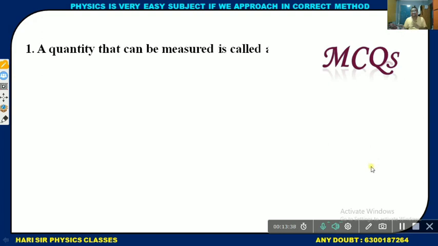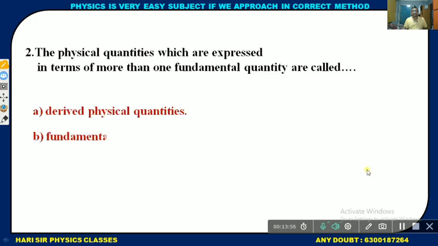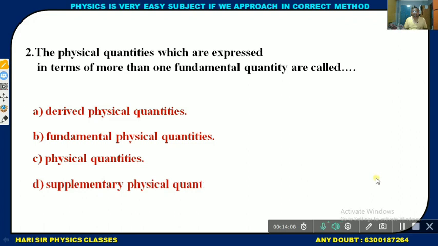Okay, some questions about quantities. A quantity that can be measured is called a physical quantity, non-physical quantity, or either B or C. The answer is physical quantity, measurable. And the physical quantity which is expressed in terms of more than one fundamental quantity is called a derived physical quantity, fundamental physical quantity, or supplementary physical quantity. The answer is derived physical quantity.